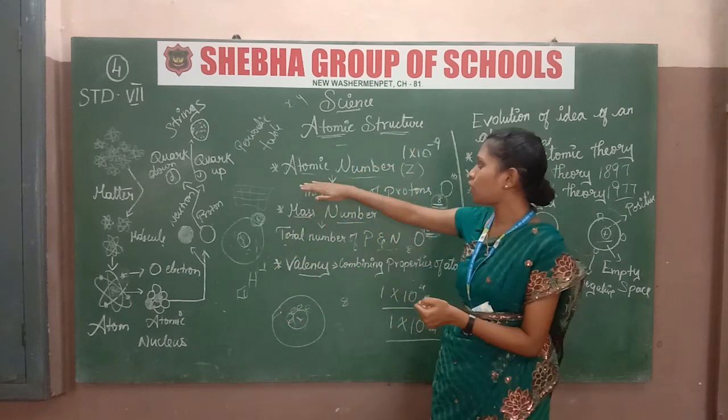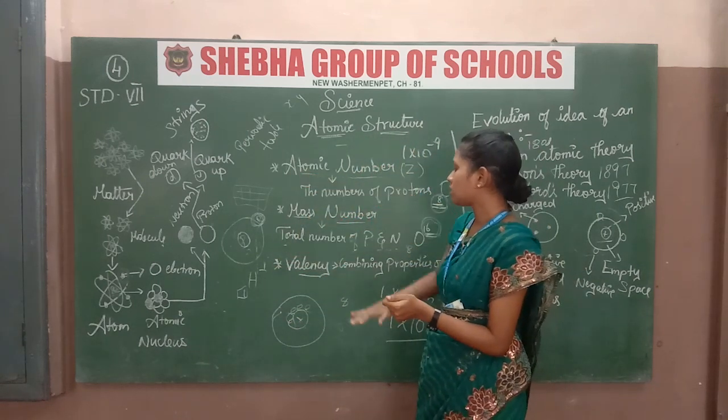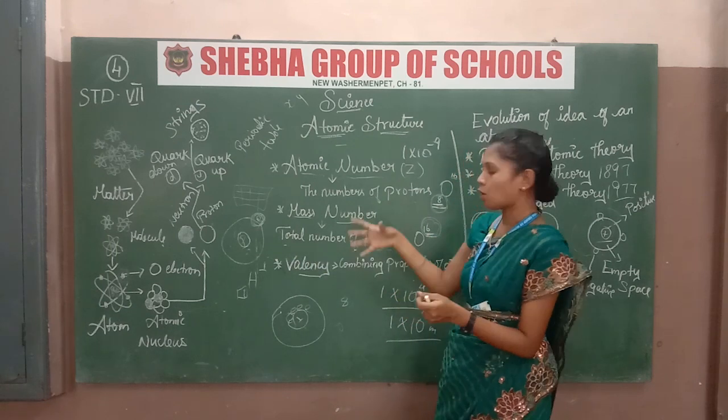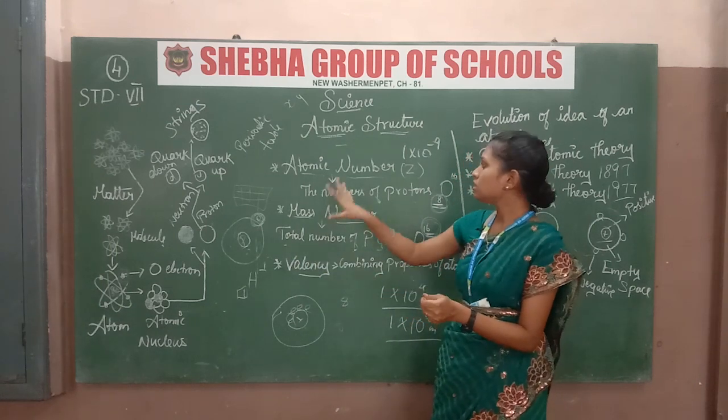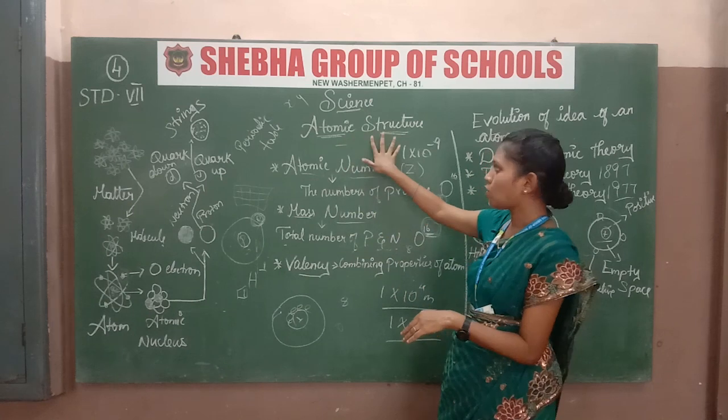I also told you what atomic number and mass number are, and that the combining properties of an atom are valency. This is the basics of atomic structure.